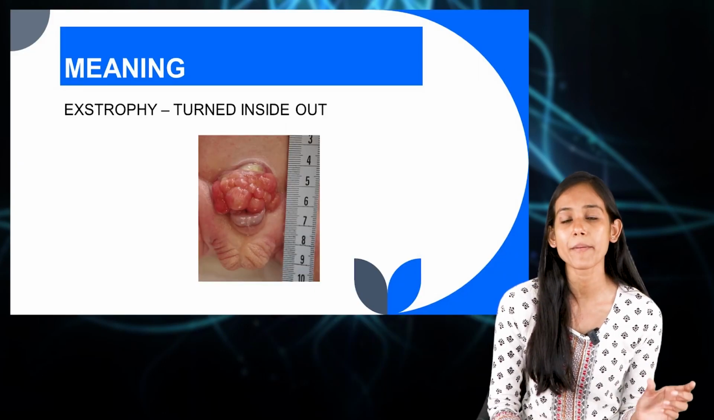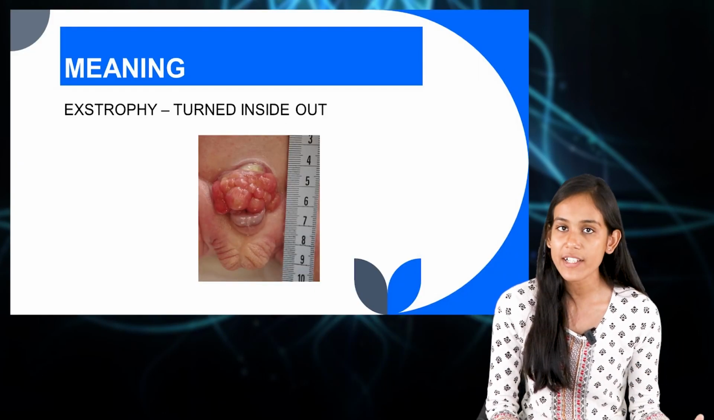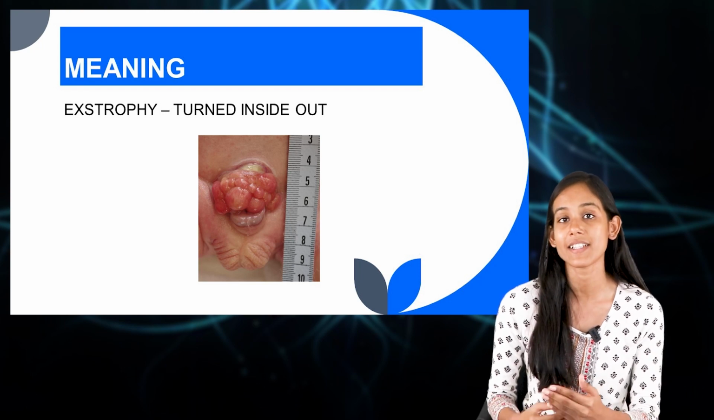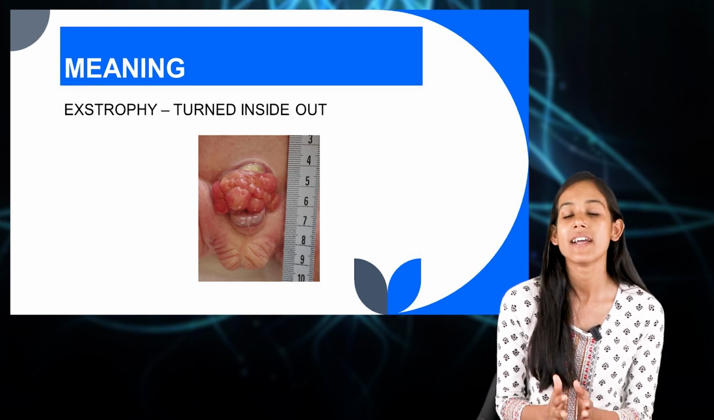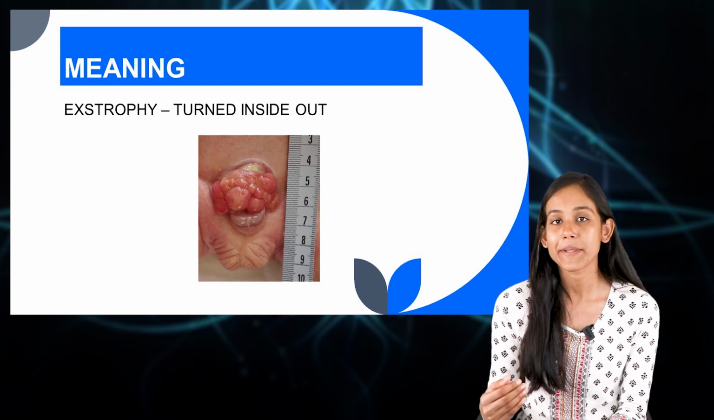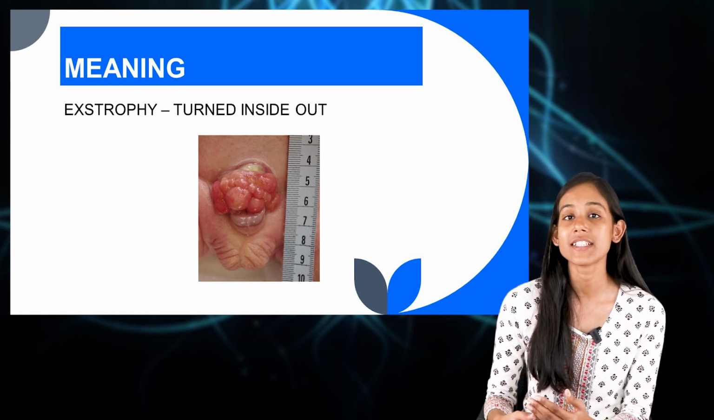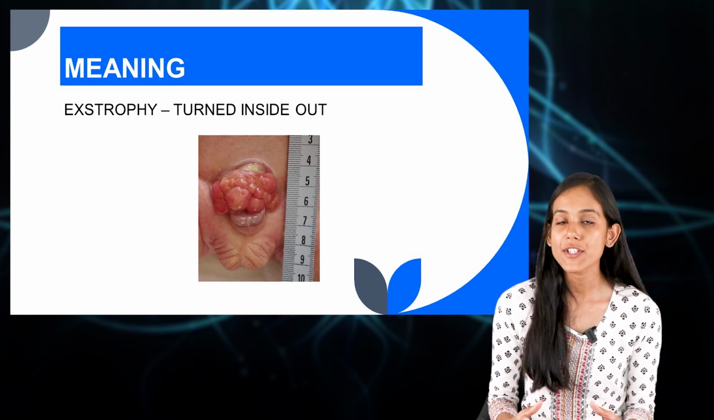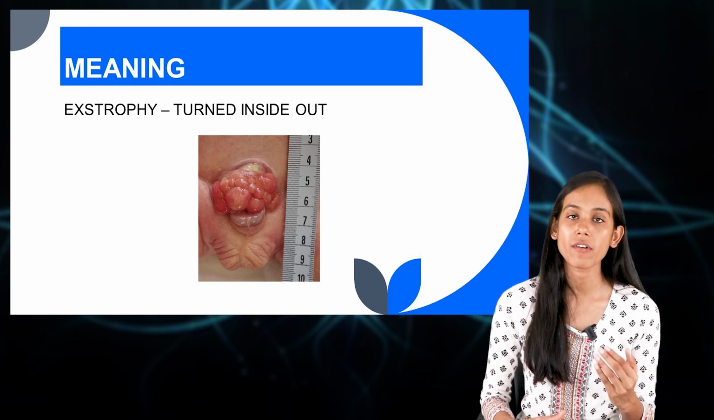Now let us move to the meaning of exstrophy of bladder. So what does this term exstrophy mean? Exstrophy means turned inside out. And here we are saying exstrophy of bladder, that means the bladder has turned inside out. So that is the meaning of exstrophy of bladder.